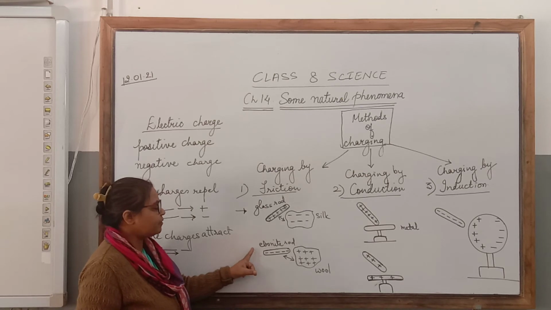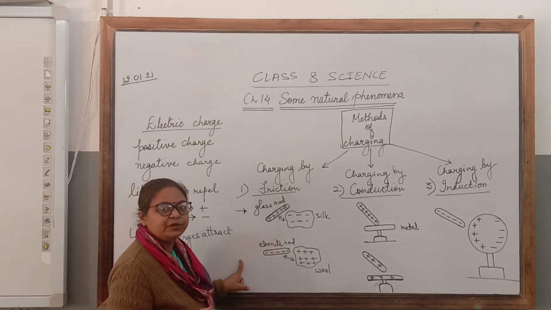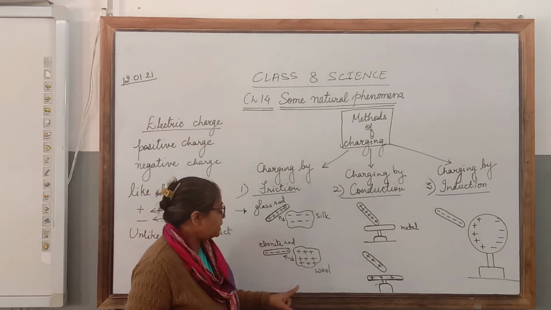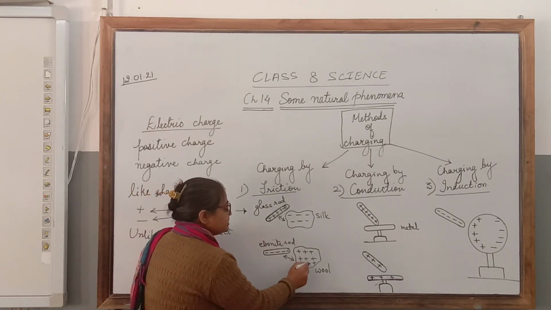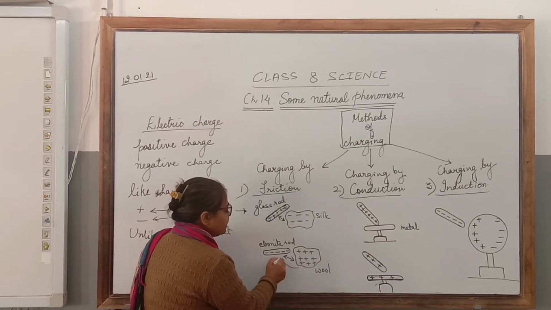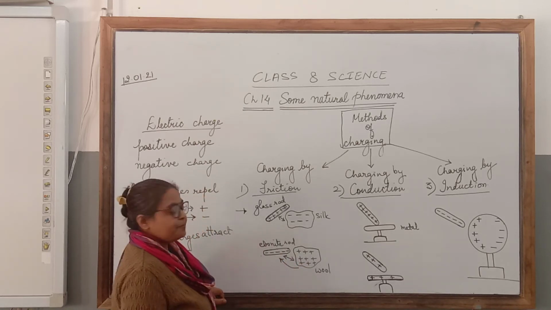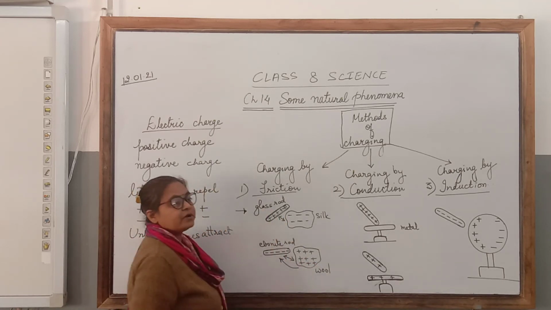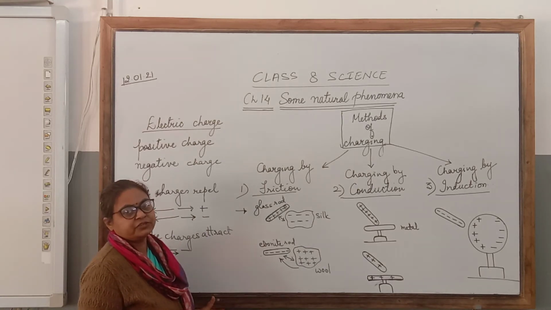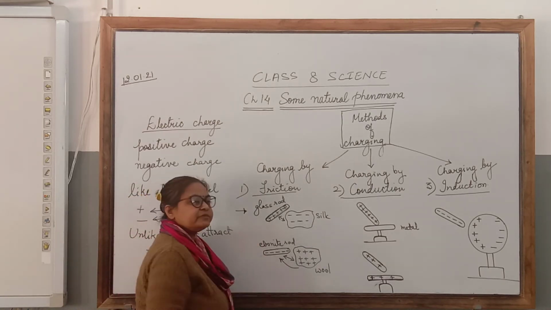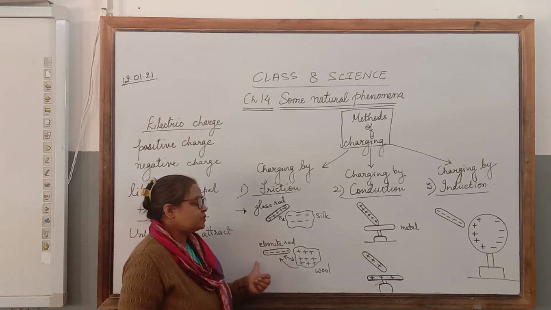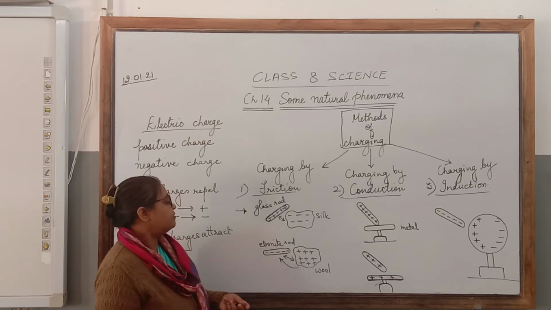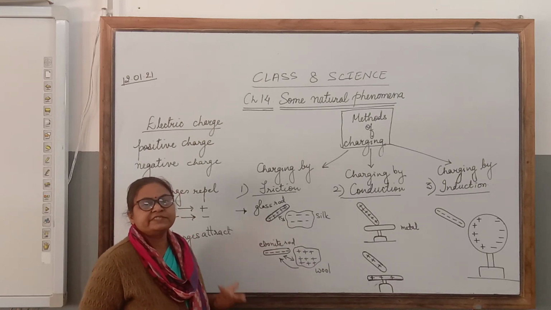Similarly, ebonite rod. Ebonite is a kind of hard wood. If this ebonite rod is rubbed with woolen cloth, the negative charges, the electrons from the wool, travel to the ebonite rod, making the ebonite rod negatively charged, and the woolen cloth acquires a net positive charge. So this is how by rubbing two objects we can charge both of them. If both of them are uncharged and we are rubbing them, both of them will acquire opposite charges.